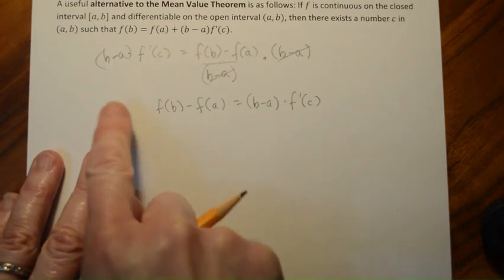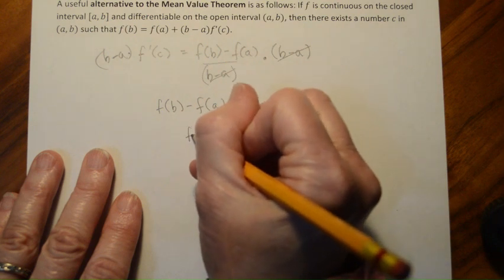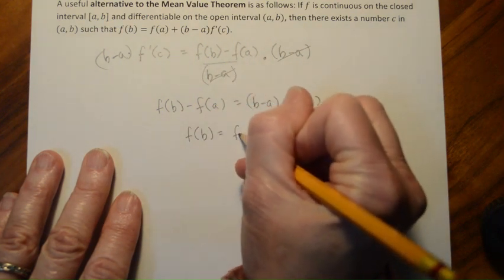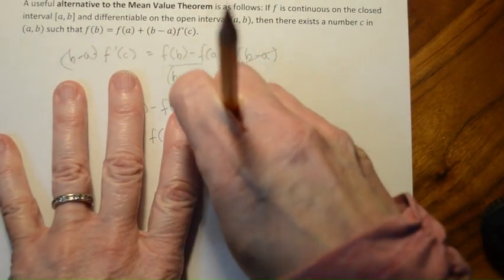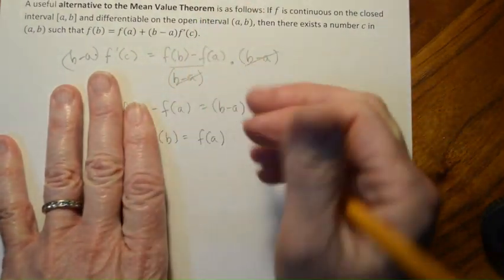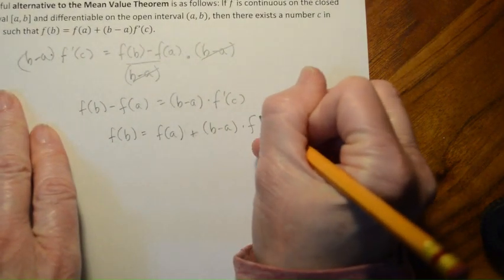All right, and then I'm just going to move f(a) over to the other side. And so we end up with f(b) is equal to f(a) plus (b - a) times f'(c).